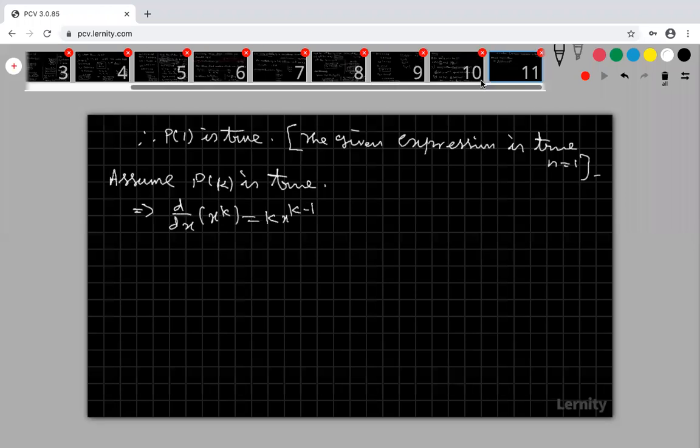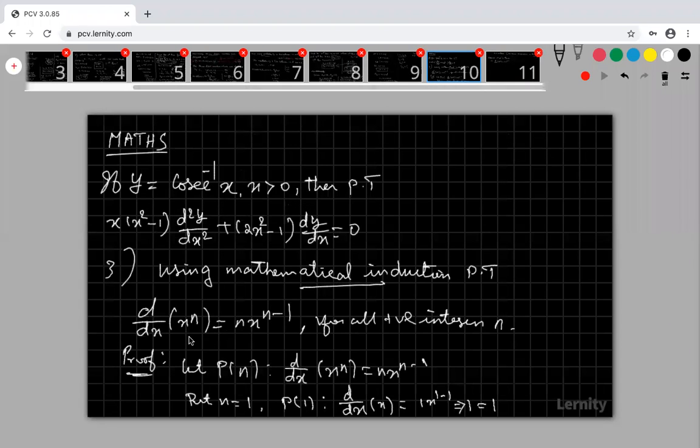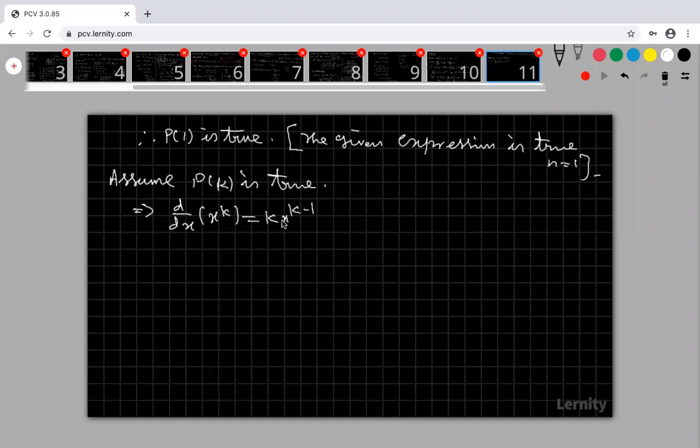Look at that. This is my p of n. So p of k means here also replace k, here also replace k. So this is true. We are assuming, I'm not proving. I'm assuming p of k is true. I'm proving p of 1 is true, and I'm assuming p of k is true. This is a mathematical induction. Okay, this is the procedure.